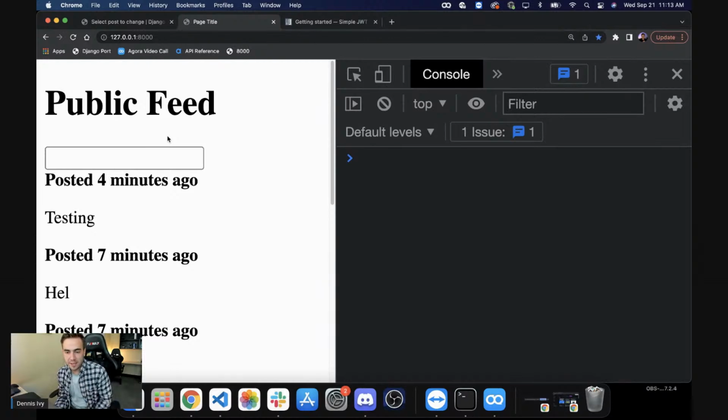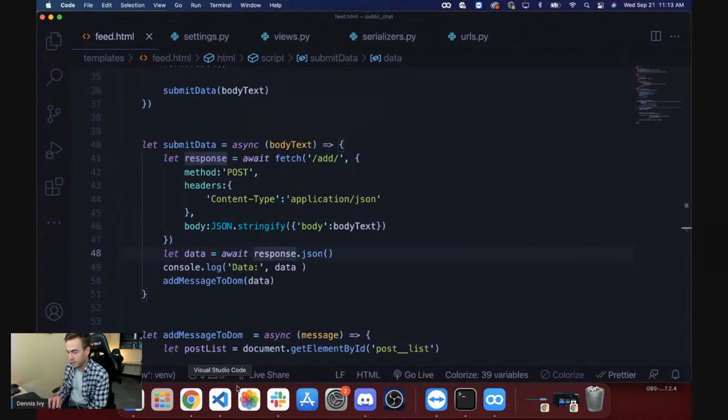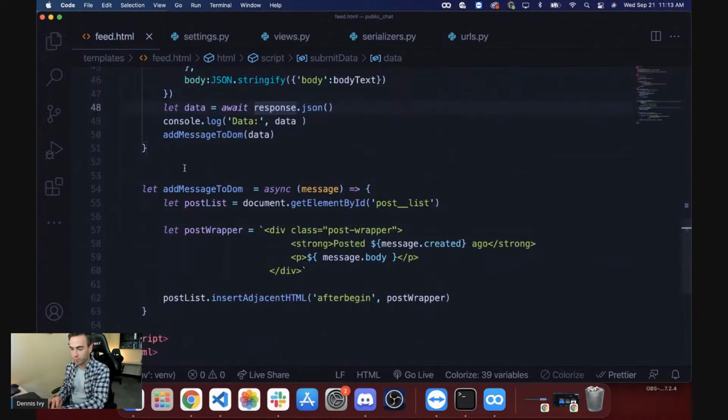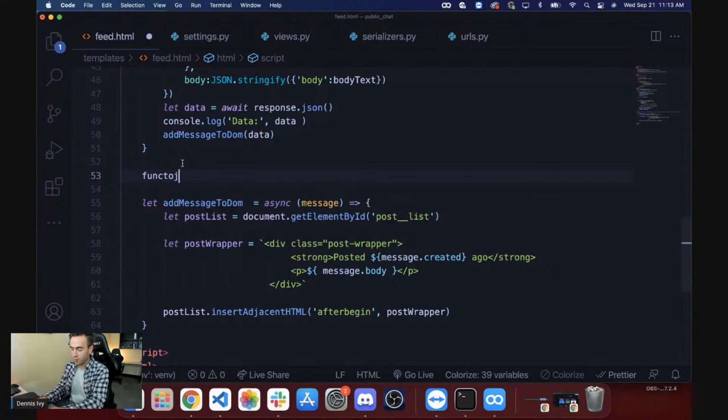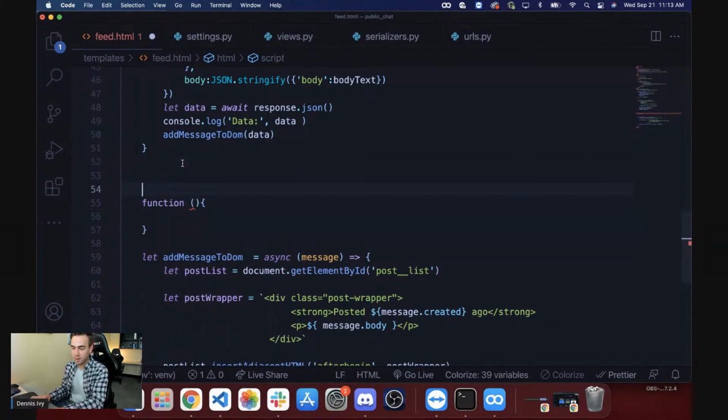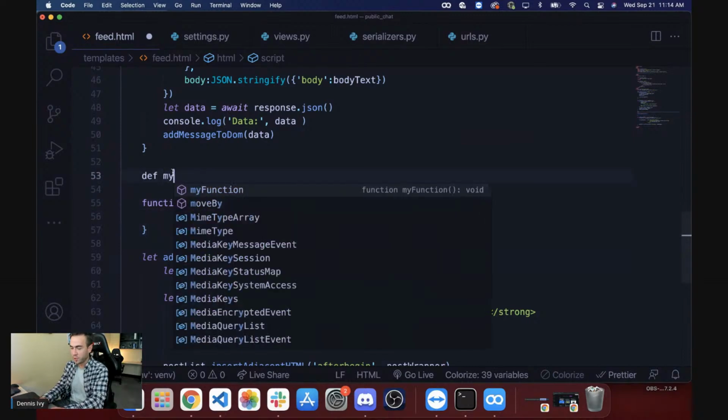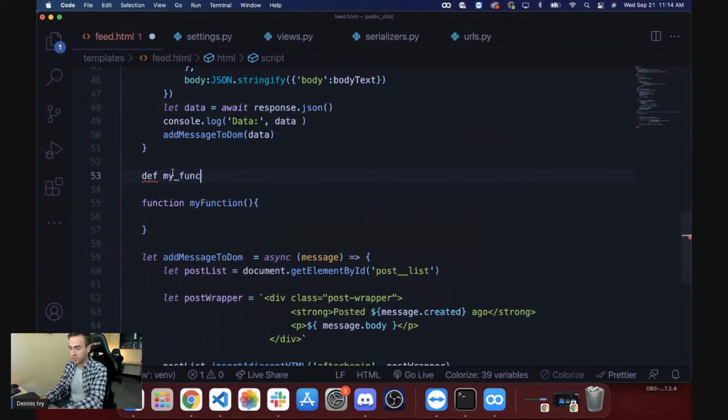Okay, what's the syntax, the arrow function in JS? So basically, in JavaScript, you're able to create functions in multiple ways. One is going to be just to use the function keyword, just like you would in Python, function like that. So this is how you typically create a function in JavaScript, right? This is equivalent to the Python def method. So we do function, and then I almost forgot how to create a function normally, but let's say myFunction. So you have the function name, and that's it. With Python, you would just do my underscore function, something like this.